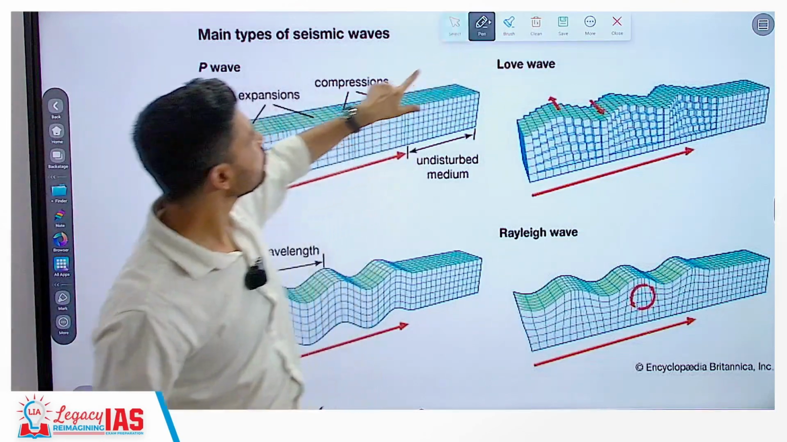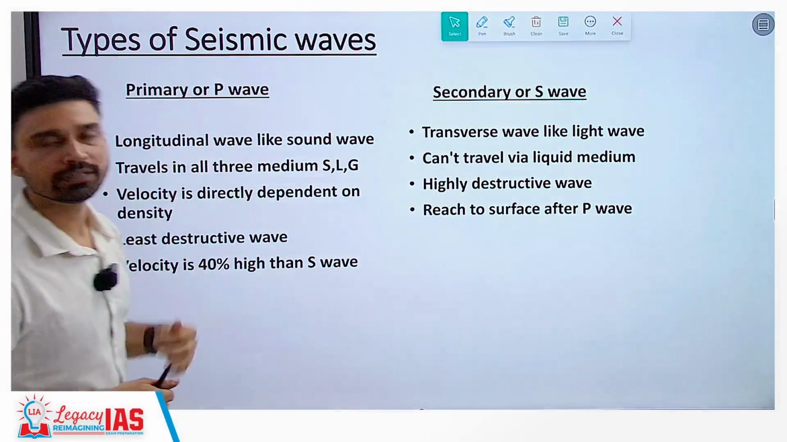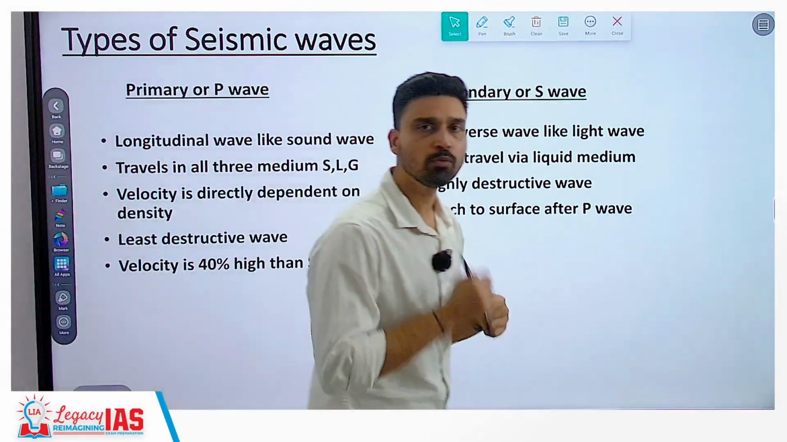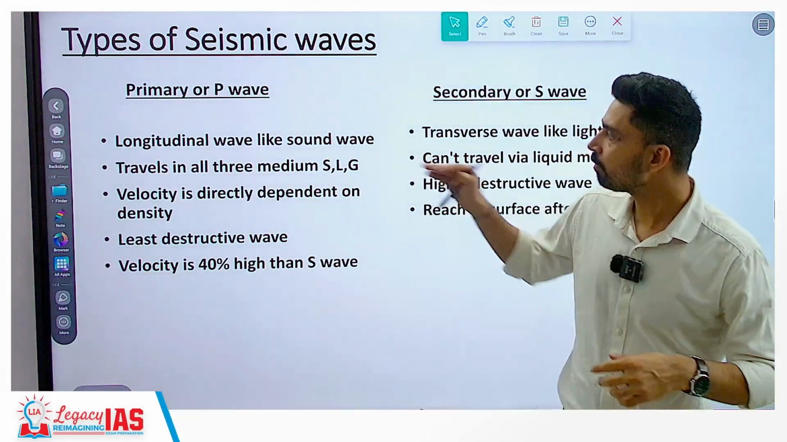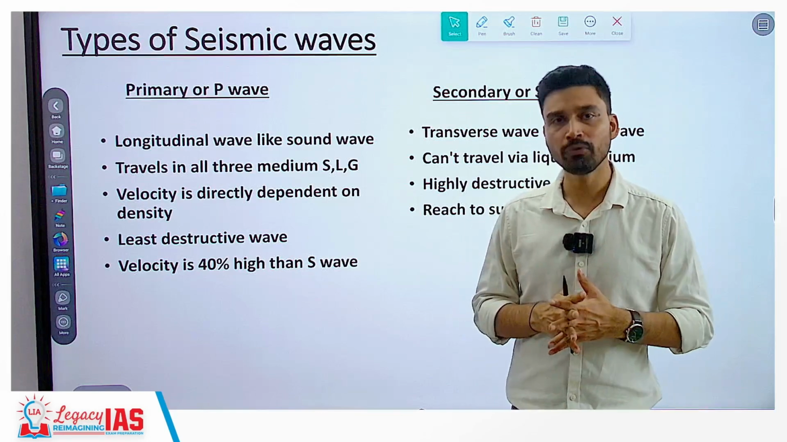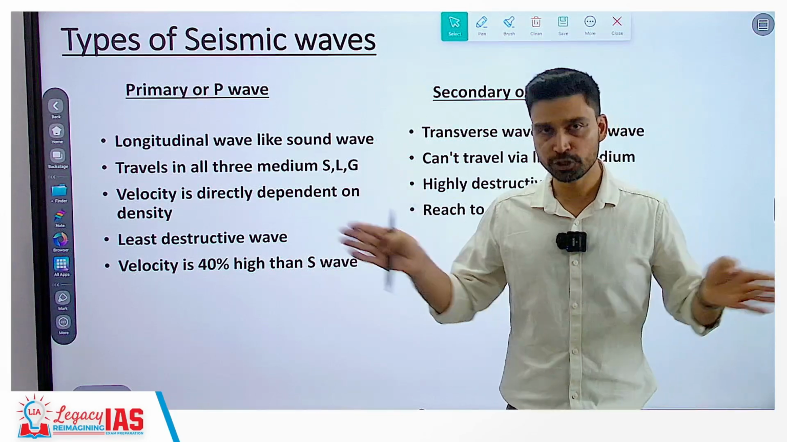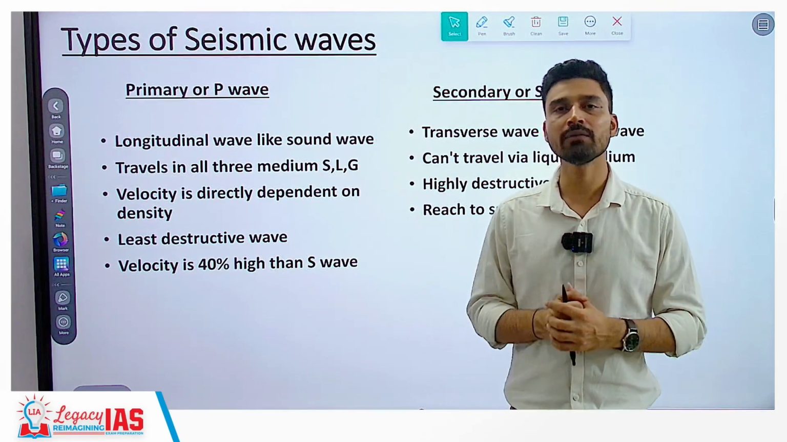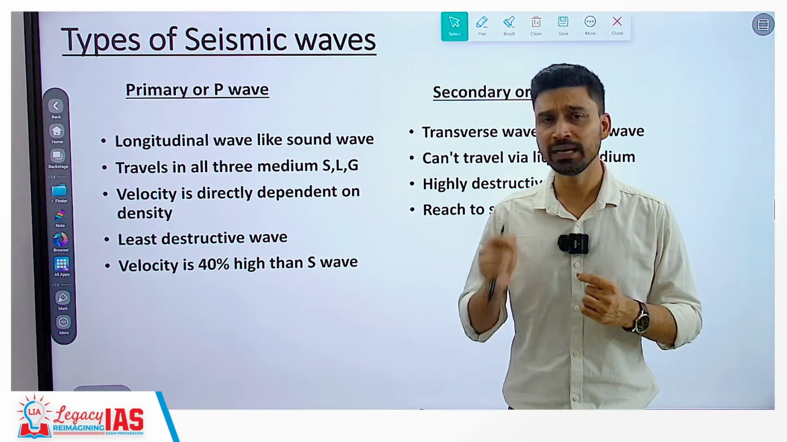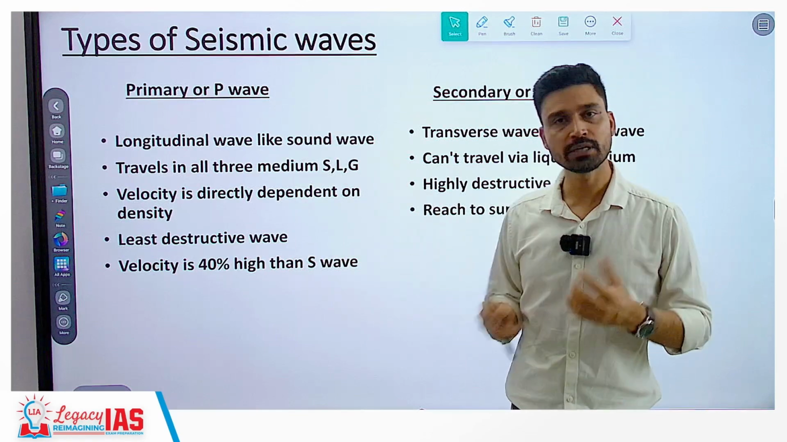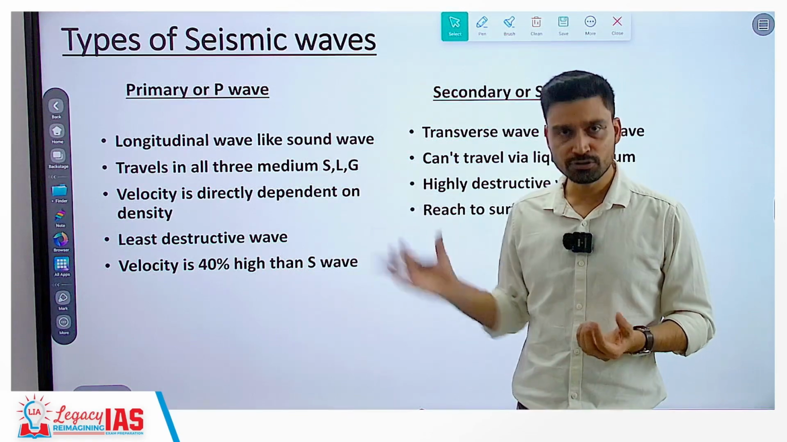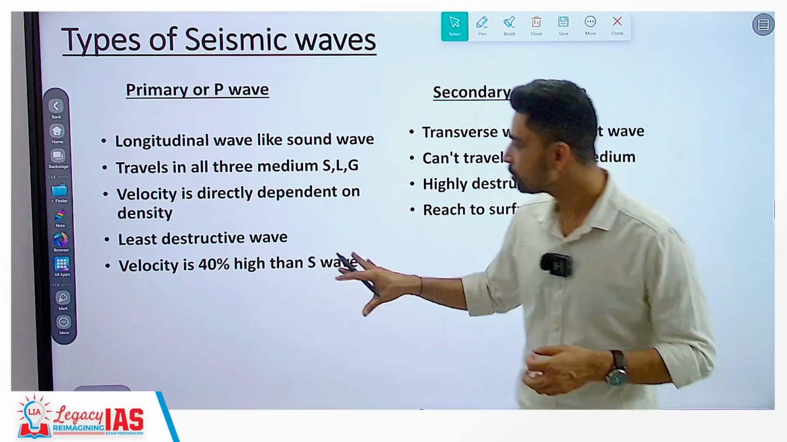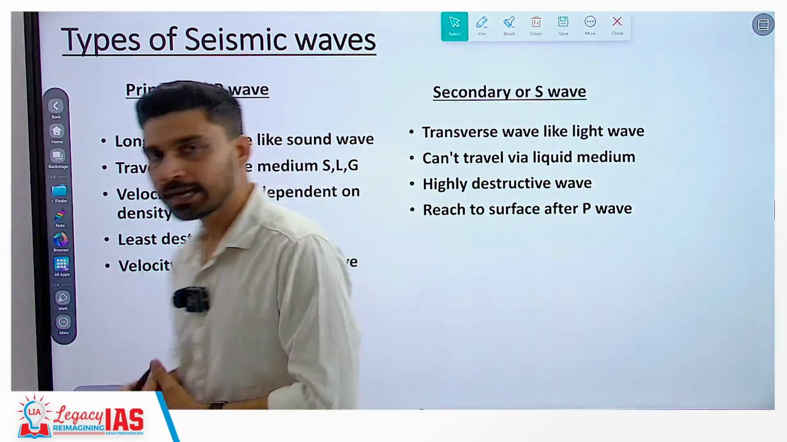Now, let us also understand the major differences between the P wave and S wave, because these are the most important waves. P waves, or primary waves, are longitudinal waves like sound waves. They travel in the form of compression and expansion, as we have discussed. And the most interesting thing is that P waves can travel through all three media, whether solid, liquid or gaseous. Velocity is directly dependent on the medium. They are least destructive, and their velocity is almost 40 times higher than that of S waves.